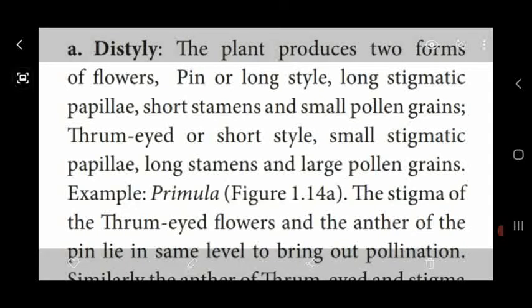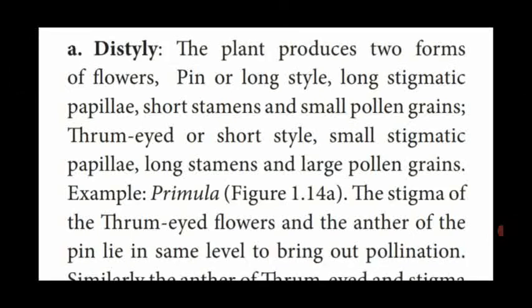Next one is the thrum-eyed. This is another type of flower, short style. The style is small. Small stigmatic papillae. There we saw long, and here the stigma is small. Long stamen and large pollen grains, exactly the opposite.